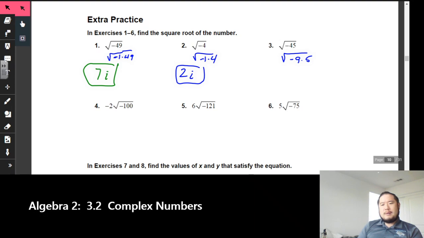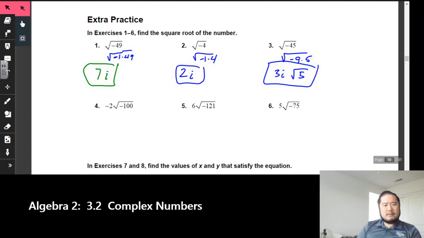We could separate this, but hopefully as we get better at this, we realize that if it's a perfect square and it's negative, then that'll get me i. So the square root of -9 will be 3i. The square root of 5, I can't do anything about that, that will stay on the inside. And there's our answer, 3i times rad 5.